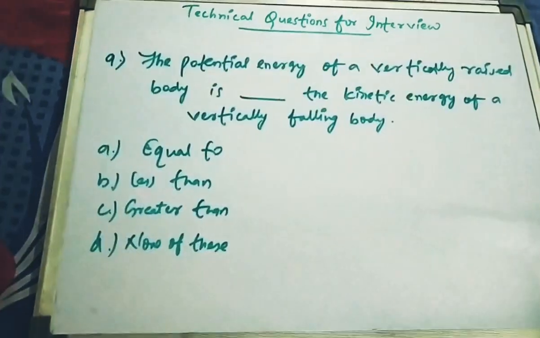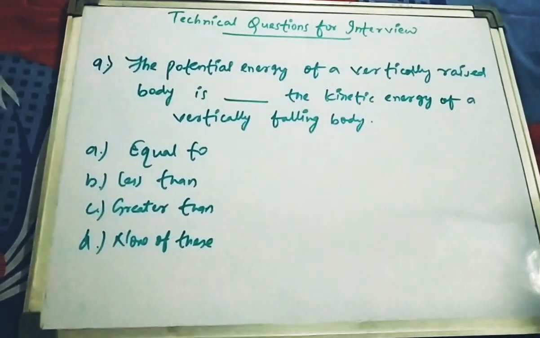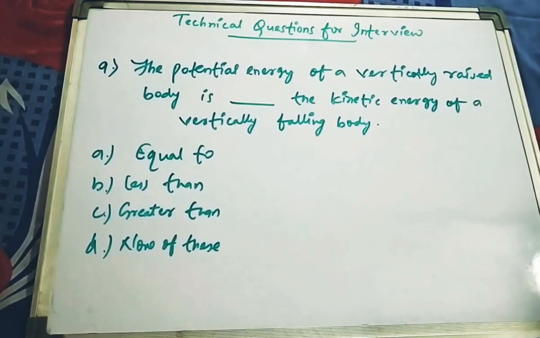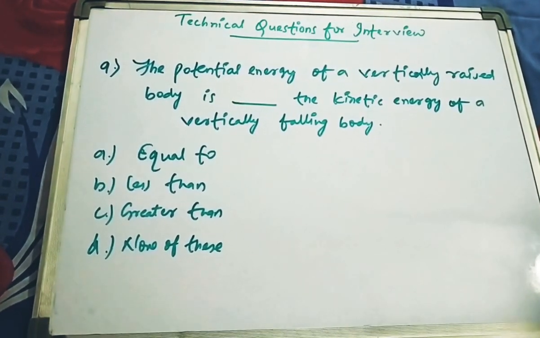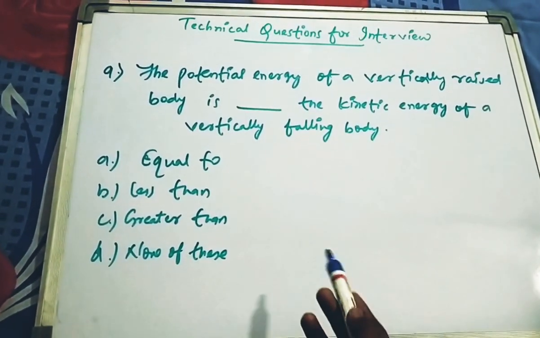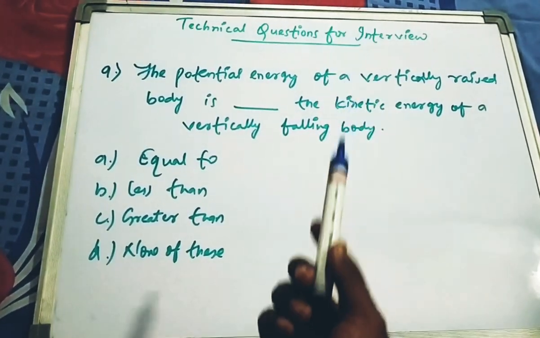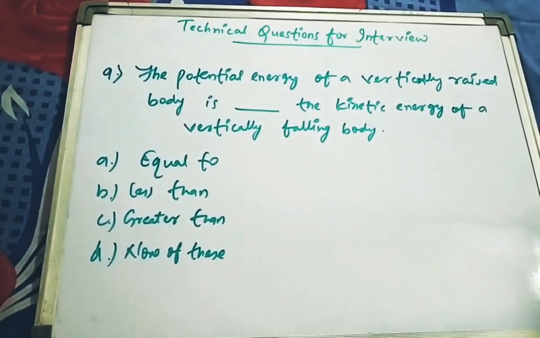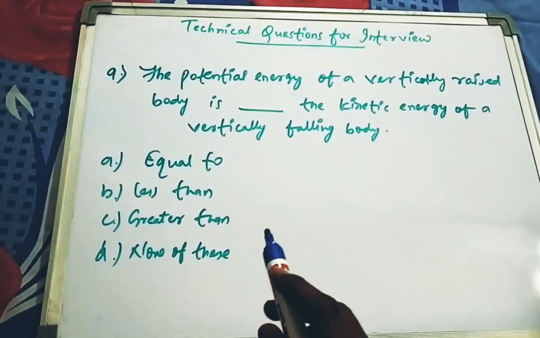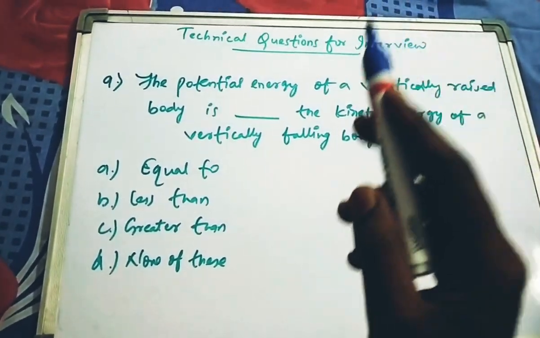manufacturing grinding wheels. Now the question is: the potential energy of a vertically raised body is dash the kinetic energy of a vertically falling body. That means when a body is thrown vertically up, the potential energy will be how much compared to the kinetic energy when the body is freely falling?